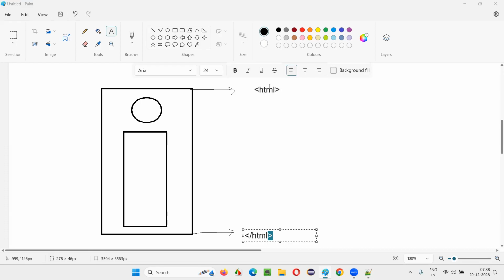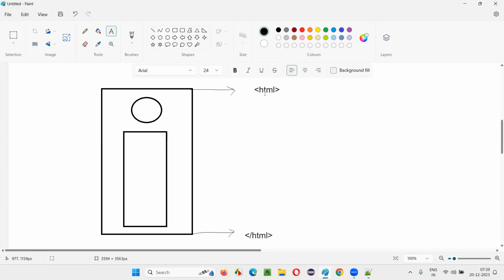This is a predefined tag. HTML is a predefined tag. In HTML, all the tags are predefined, guys. These are not user-defined tags. They have predefined names that we have to follow and write. The ending tag will have the closing tag like this. Apart from this, after the less than symbol you will have an extra forward slash, and this becomes a closing tag. This is the starting tag of HTML. This is the closing tag of HTML.